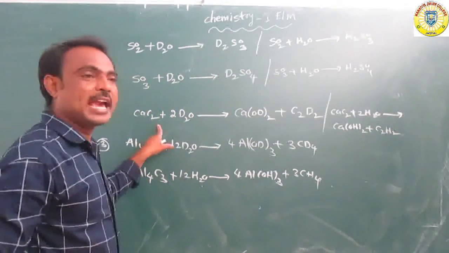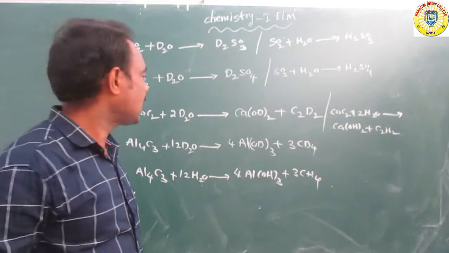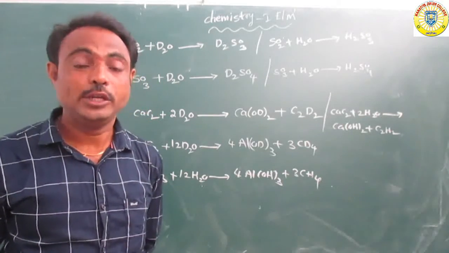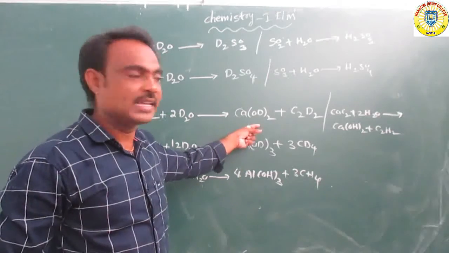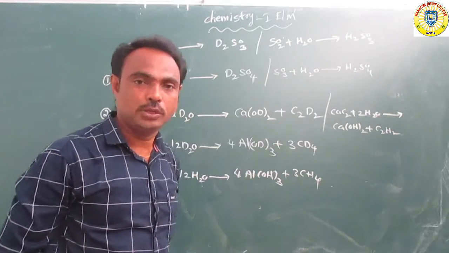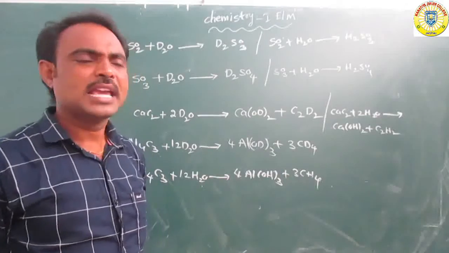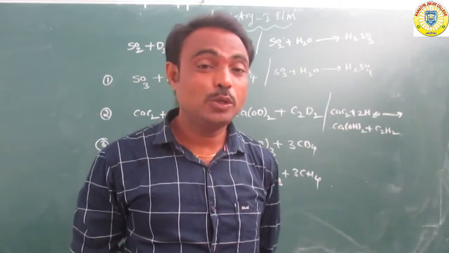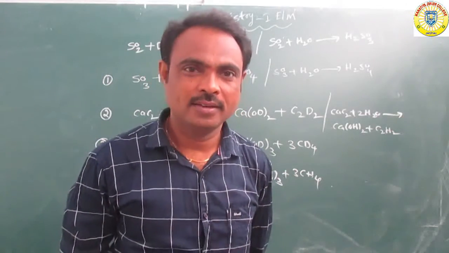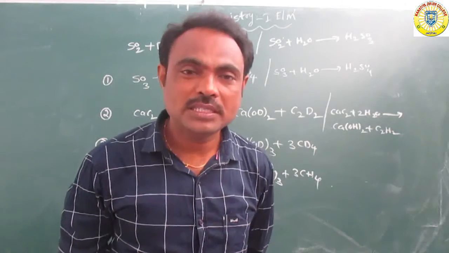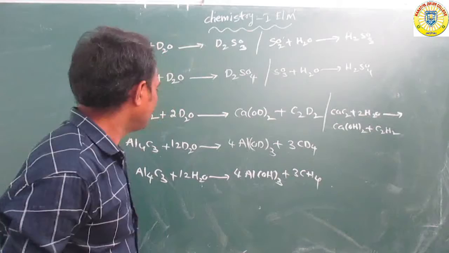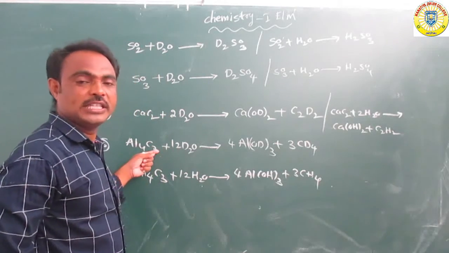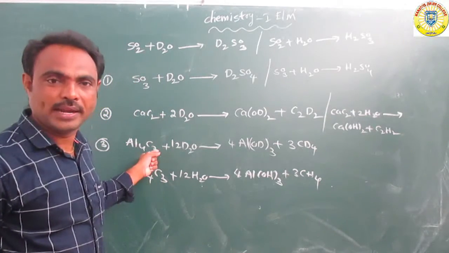Or suppose calcium carbide. Calcium carbide reacts with D2O, deuterium oxide, to form calcium deuteroxide and C2D2. C2H2 means acetylene. C2D2 means deuteroacetylene. Next further, Al4C3 means aluminium carbide.